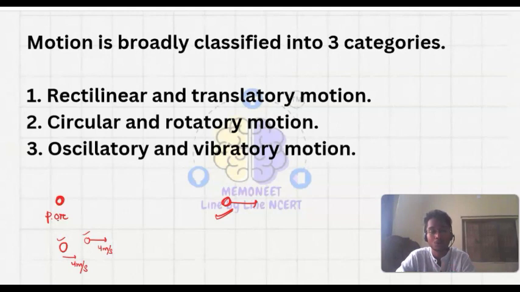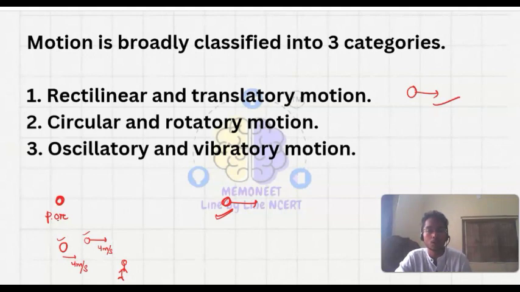This is not in motion according to your frame, but according to any other frame, if a man is standing here, he will see this body as in motion. So according to the point of reference, it will change from one person to another. Motion can be broadly classified into 3 categories, that is rectilinear or translatory motion. Any motion that is in a straight path is called rectilinear or translatory motion.